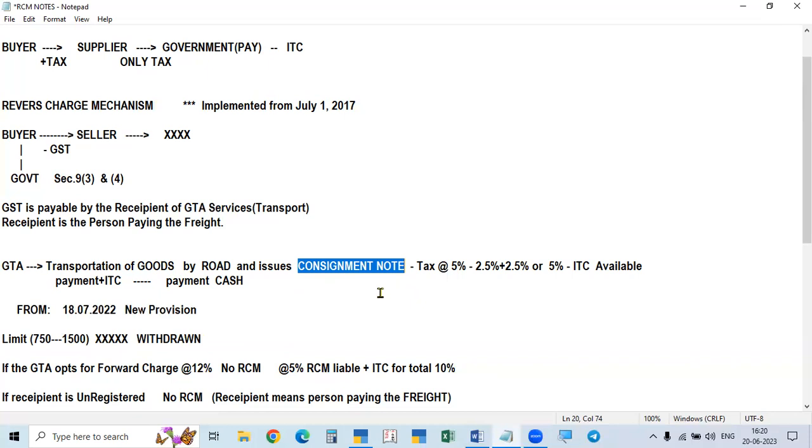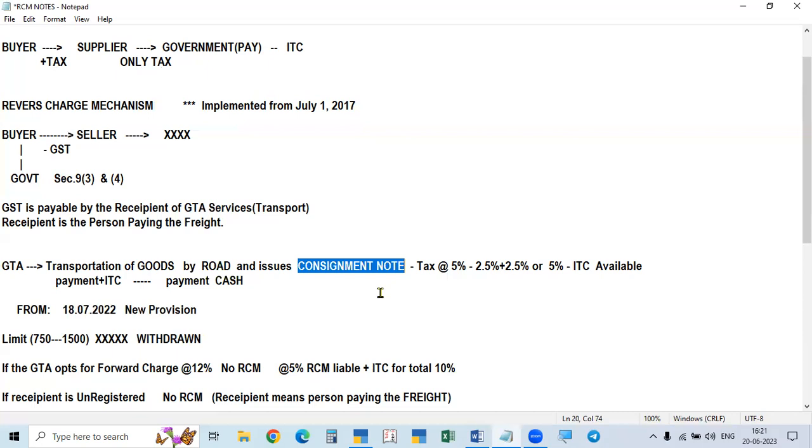What is a consignment note? It is an acknowledgement of the goods received to be transported to another place, giving all the details of the consignor, that is the person sending the goods, details of the consignee, that is the person receiving the goods, the invoice number of the goods, every detail, and the freight charge.